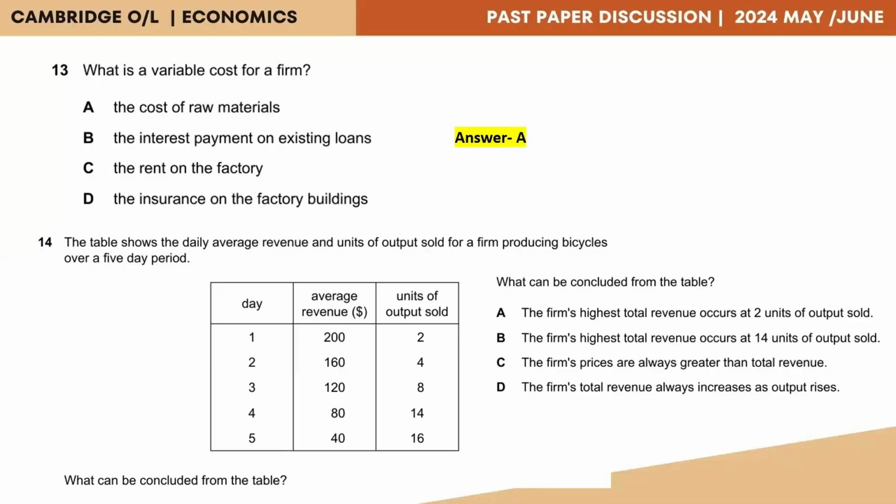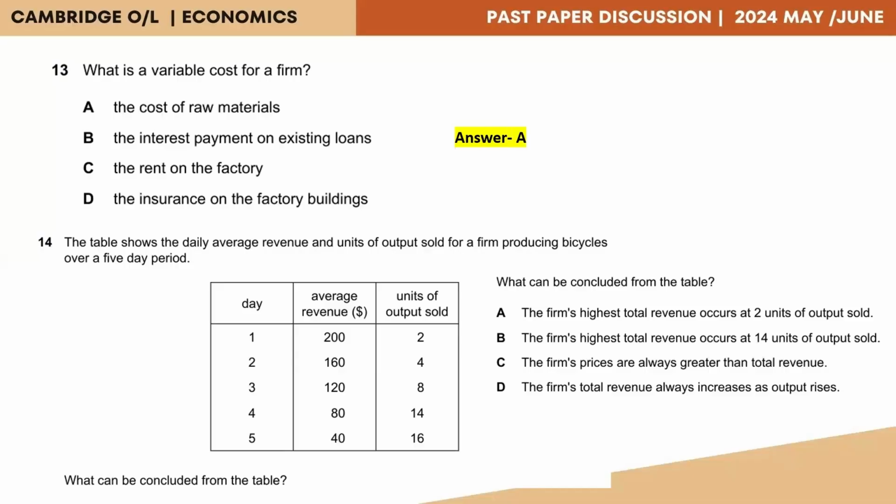Then we move on to question 14. The table shows the daily average revenue and units of output sold for a firm producing bicycles over a 5-day period. So we have the 5 days, day 1 to day 5, the average revenue, that is the income earned by selling one item or the selling price of one item, and the units of output sold per day. Question: what can be concluded from the table? So when you look at the table, what data can you conclude?